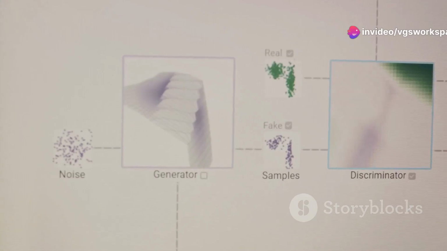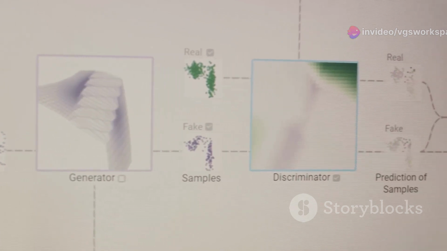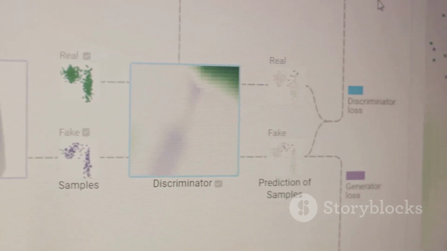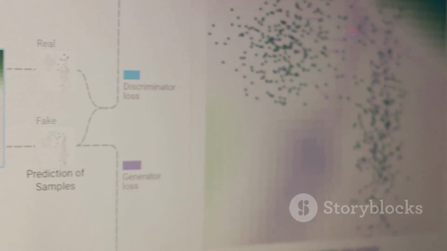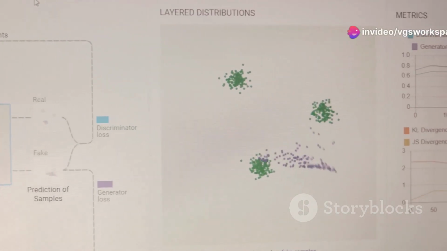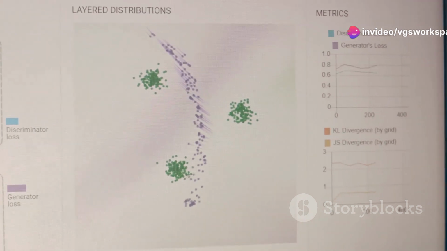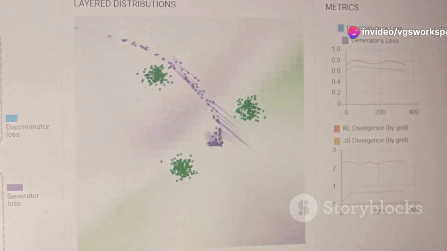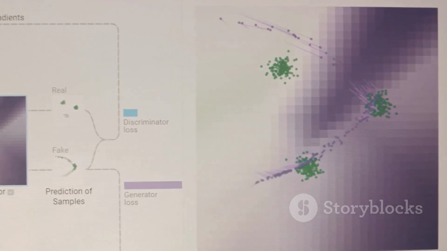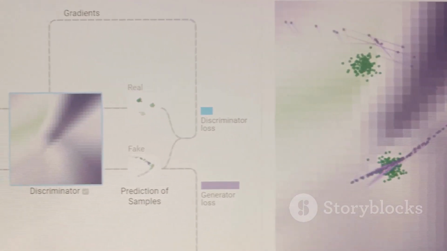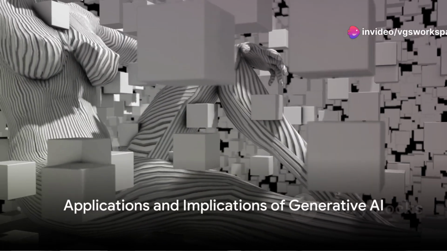This is precisely how a GAN operates. The generator network generates new data, while the discriminator network tries to distinguish the generated data from real data. They're in a constant tug-of-war, pushing each other to improve. The end result? A system capable of generating incredibly realistic data, whether that's an image, a piece of music, or a block of text.